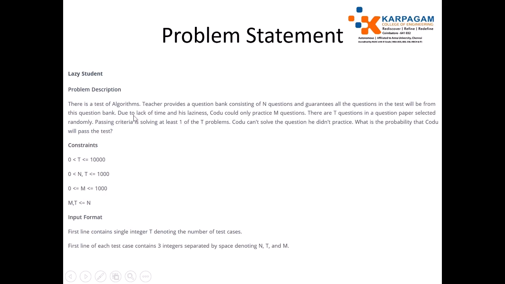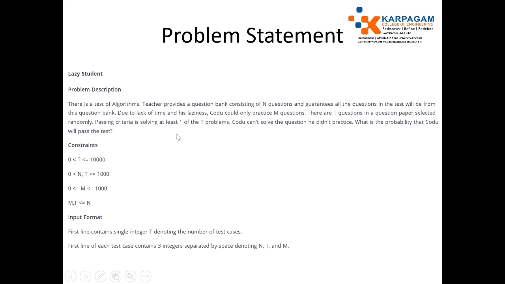the question bank. Due to lack of time and his laziness, Code could only practice M questions. There are T questions in a question paper selected randomly. The passing criterion is solving at least one of the T problems. Code can't solve a question he didn't practice. What is the probability that Code will pass the test?